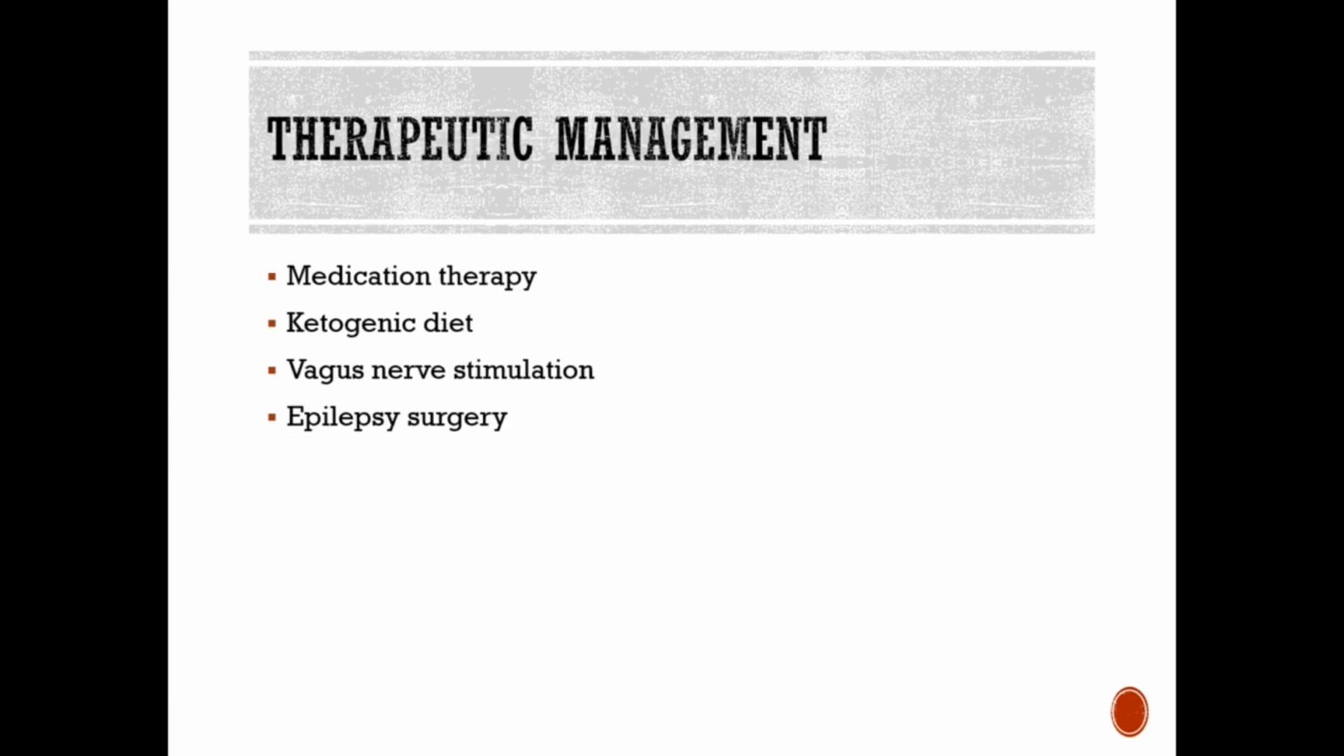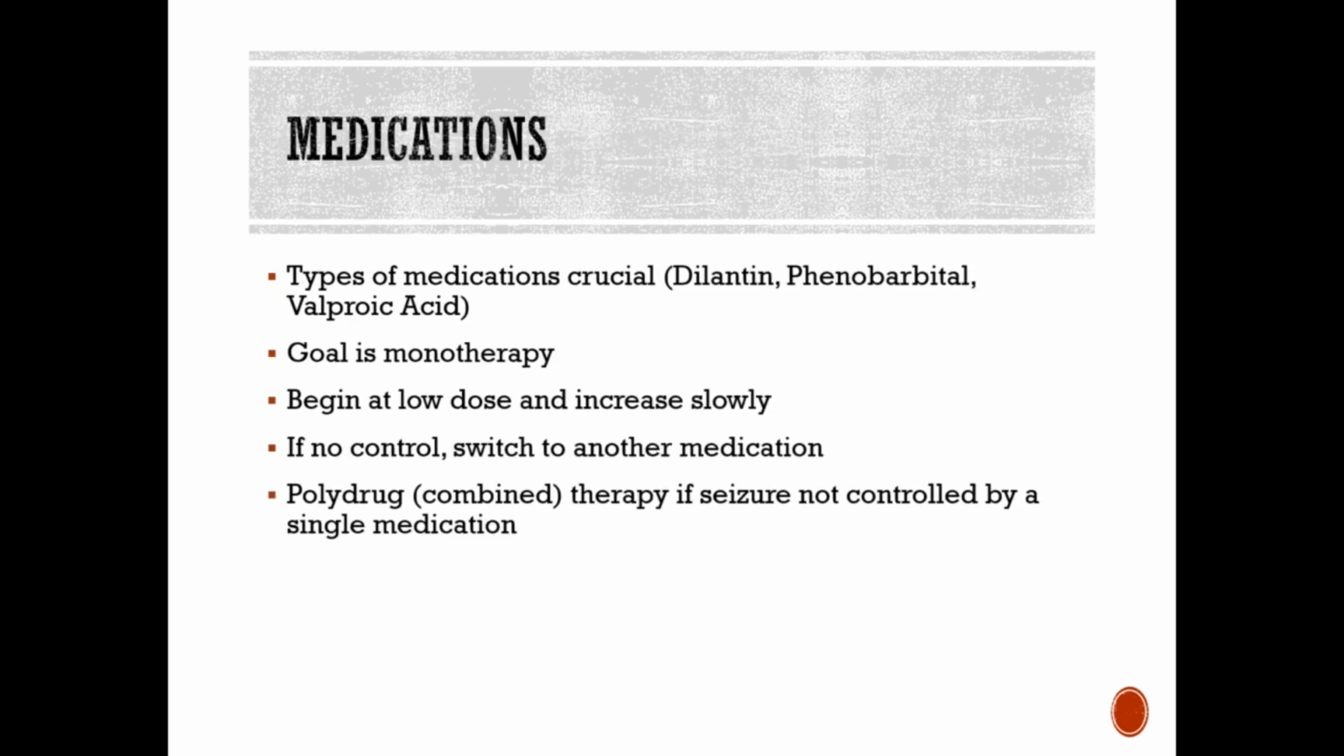So therapeutic management, there are multiple types of therapeutic management for seizures, and these include medication therapy, ketogenic diet, vagus nerve stimulation, and then epilepsy surgery. So I'm going to go ahead and talk about this in a little bit more detail. So the primary therapy for seizure disorders is anti-epileptic medications. The goal is to control a seizure or reduce their frequency. So we want to be able to discover and correct the cause if possible, and then help them live as normal of a life as possible.